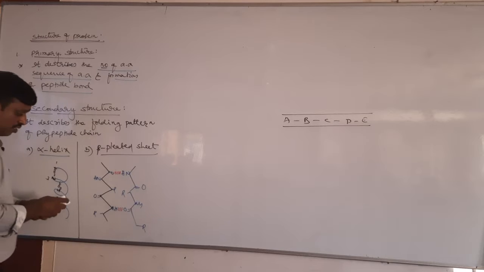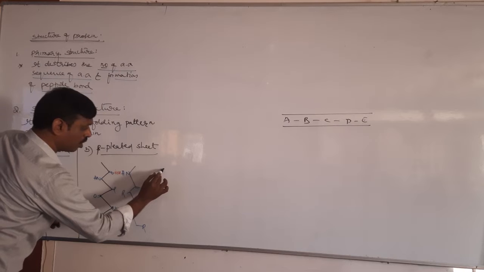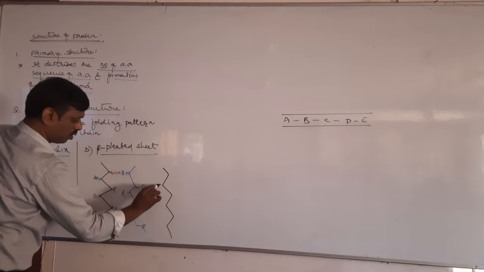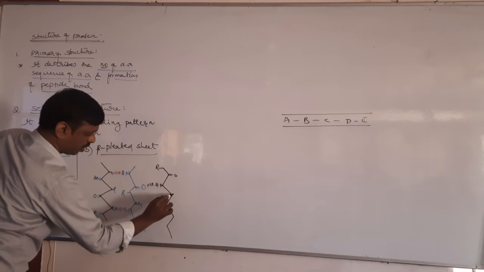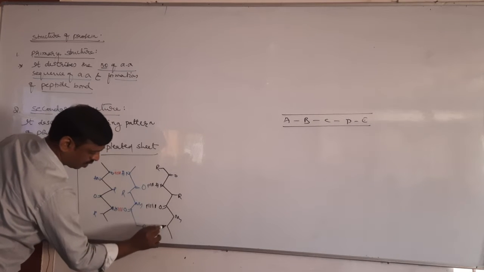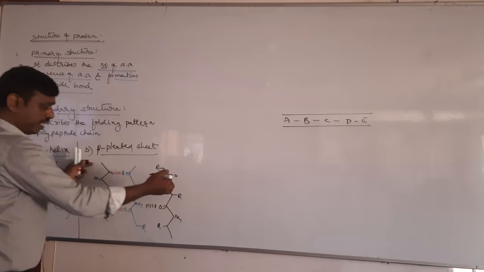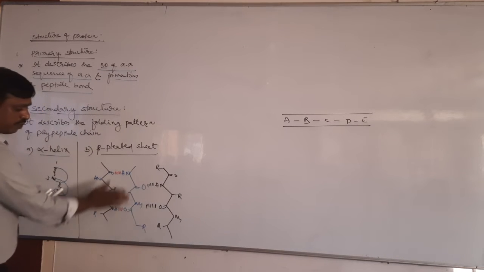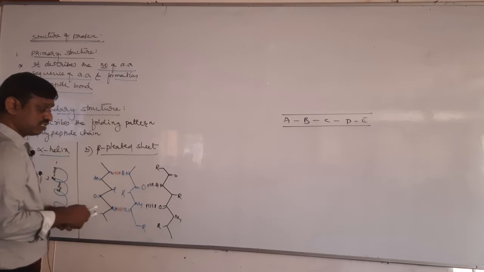Due to this hydrogen bonding, it becomes a sheet. It comes like a sheet-like structure, and even another polypeptide is also possible. Okay, let us take it is amine group, carbonyl group, it is R group. Again it is R, carbonyl, amine. Again R, amine, carbonyl. So like that, there are many polypeptide chains, they are held together by hydrogen bonding. So due to this hydrogen bonding, it becomes a sheet-like structure. The best example for beta pleated sheet is silk protein.